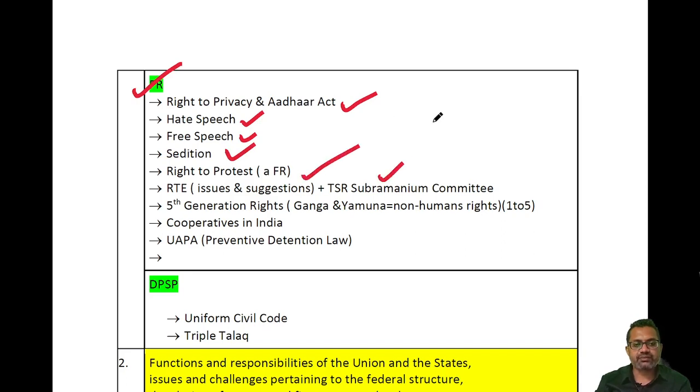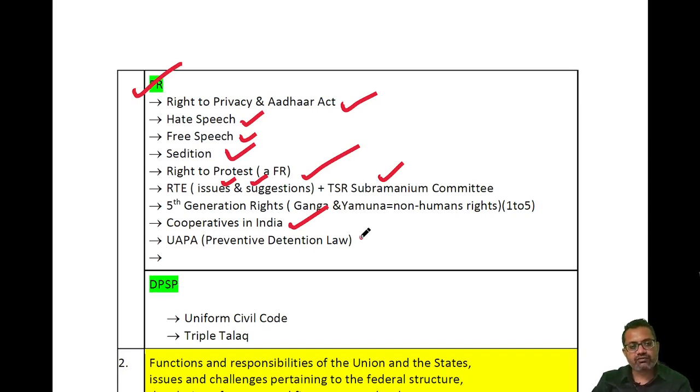Recently, the T.R. Subramaniam Committee was appointed over the Right to Education Act. So what are the issues in this act and what are the suggestions to reform this act? Then again there was in news the 5th generation rights, Ganga and Yamuna. Okay, then cooperatives in India. Recently the Modi government, a week back, established the Ministry of Cooperation. This is the latest ministry whose head will be Amit Shah, and cooperatives has been made a fundamental right. So this kind of preparation you have to do for the exam.